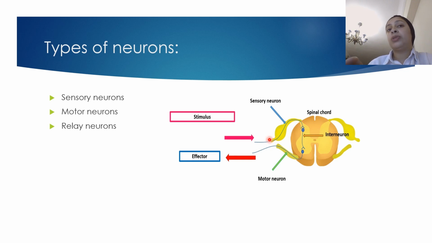So it starts with the sensory organ and end with the spinal cord. Then we have the interneuron or the relay neuron, which is located in the spinal cord and consider a station between the sensory neuron and the motor neuron. Finally, we have the motor neuron here, which is extended from the spinal cord and ended with the effector, which could be muscles or glands according to the stimulus. Okay?